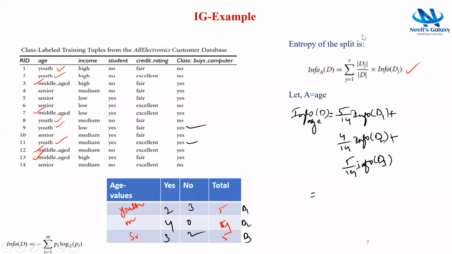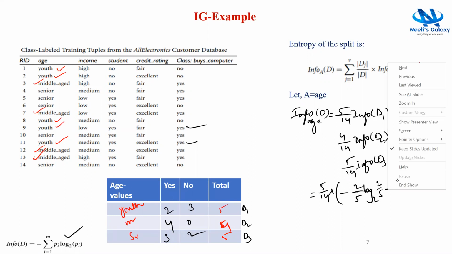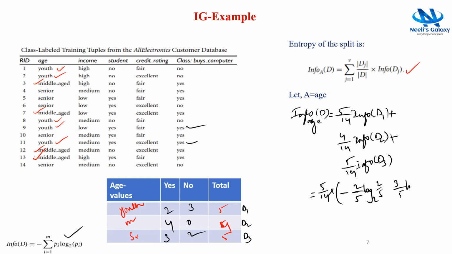So that is equal to 5 by 14 into info of D1. Here is the formula for info of the database, where we already know that Pi is the probability that a tuple in D belongs to the class Ci and is estimated by mod Ci,D by mod D. So here, minus: the total number of tuples is 5, and out of 5, 2 are yes classes, so 2 by 5 log base 2 of 2 by 5, minus 3 no classes, so 3 by 5 log base 2 of 3 by 5.